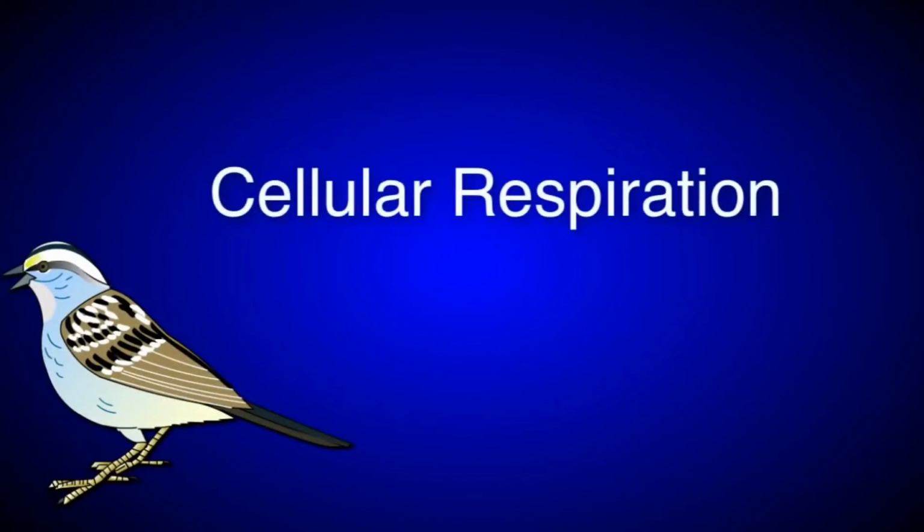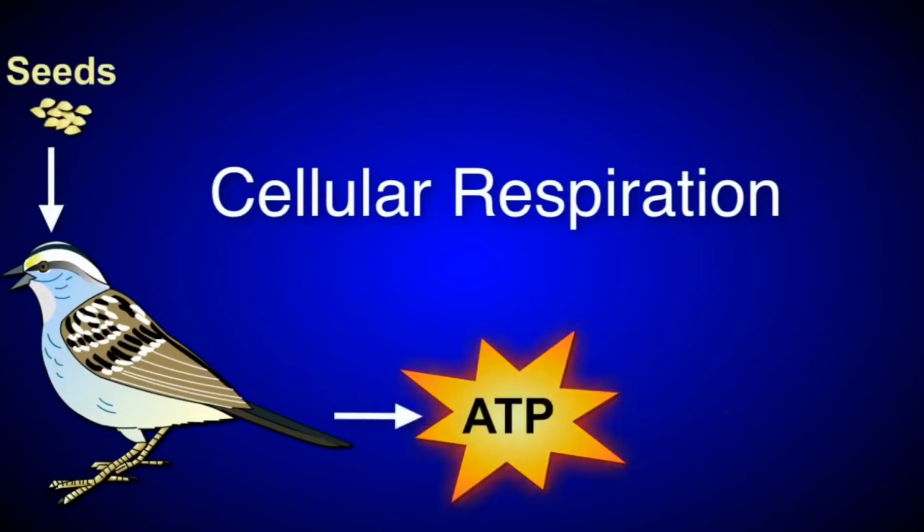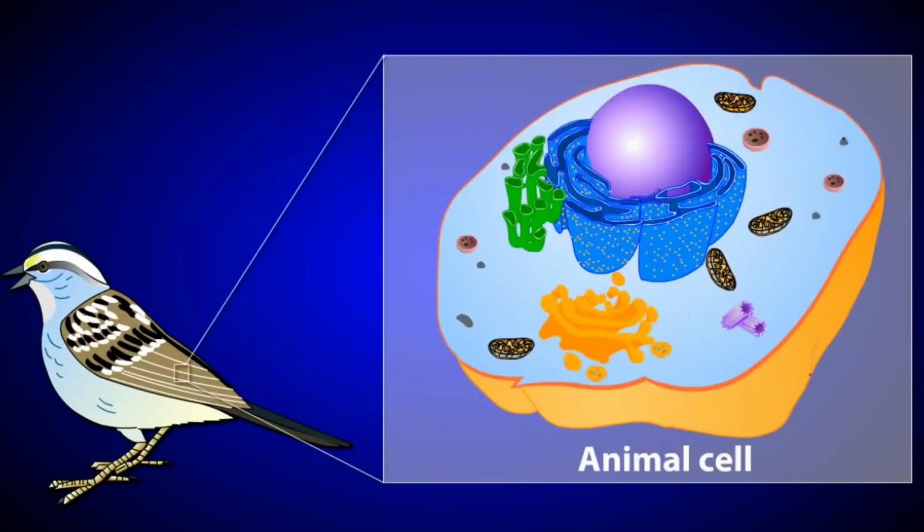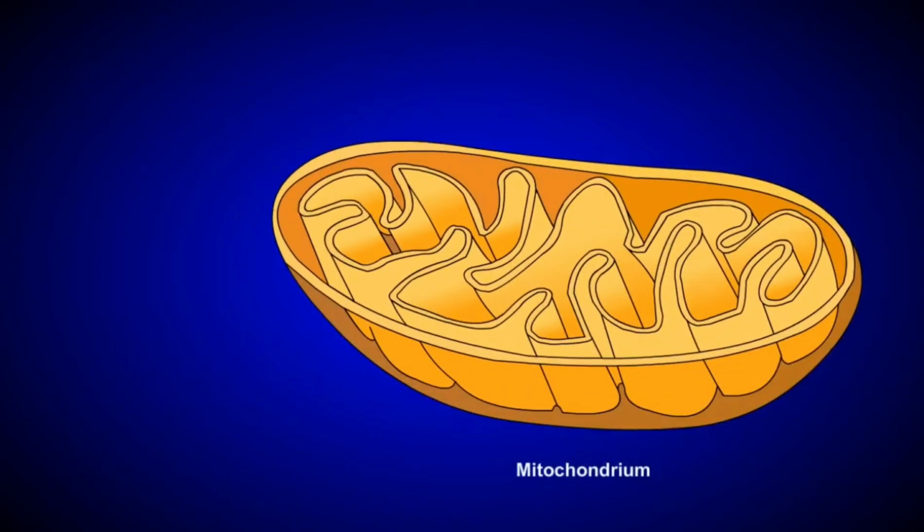This bird, like all living animals, has cells that carry out cellular respiration. During cellular respiration, organisms break down nutrients in order to produce energy in the form of ATP. Let's take a closer look to see how this happens. If we zoom in on one of this bird's cells, we can see the mitochondria, where the majority of the reactions involved in cellular respiration occur. Let's zoom in further on a single mitochondrion.